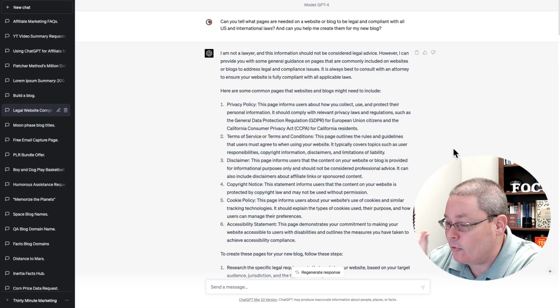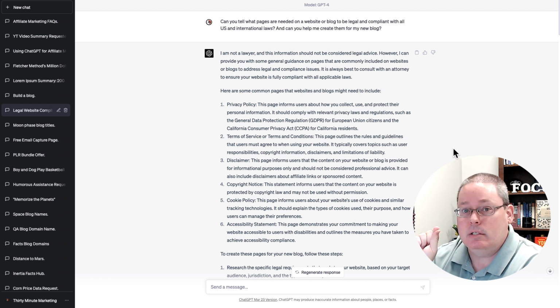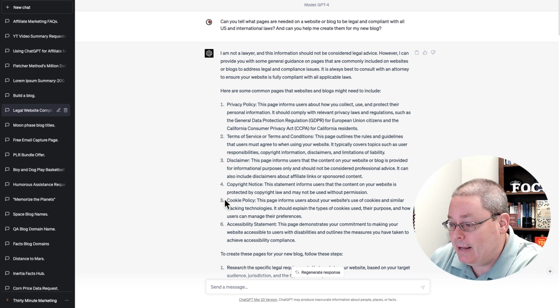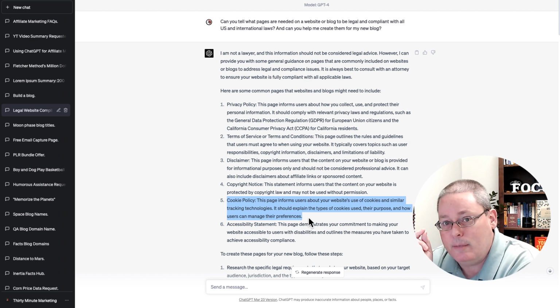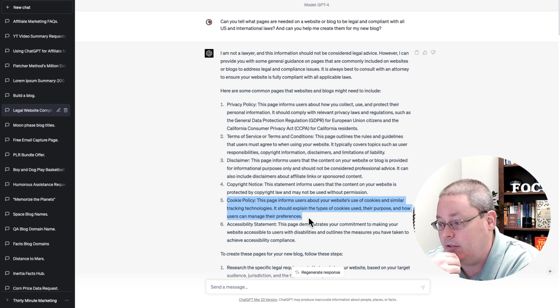Day 7 of blogging with AI, and we're using GrooveBlog. I want to dive right back into the legal pages or policy pages and highlight in this video, to make it rather quick or simple, the cookie policy. This page informs users about your website's use of cookies and similar tracking technologies. It should explain the type of cookies used, their purpose, and how users can manage their preferences.